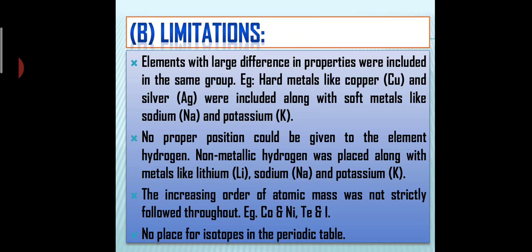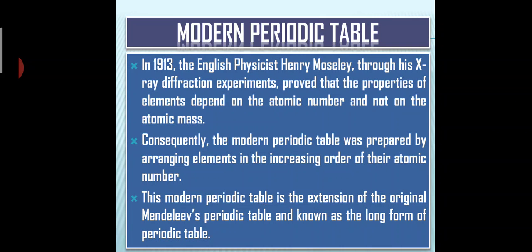The increasing order of atomic mass was not strictly followed throughout. He said he was going to arrange the elements in increasing order of atomic mass, but he didn't follow that completely. And there was no place for isotopes in the periodic table. Isotopes, you already know, have the same atomic number but different atomic mass. He didn't give any space for isotopes in the periodic table.